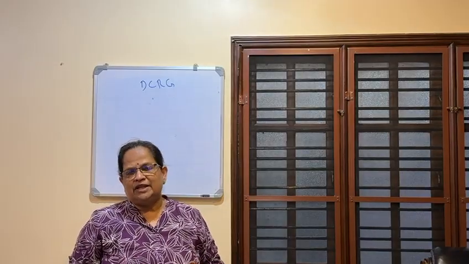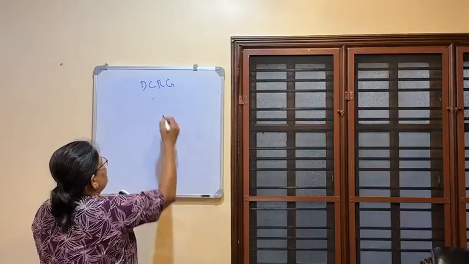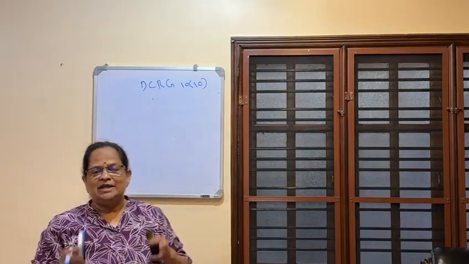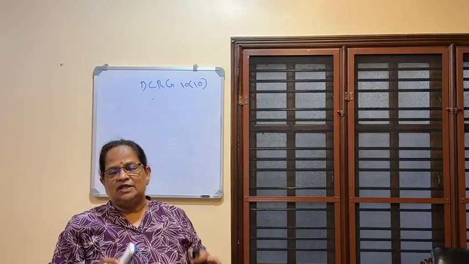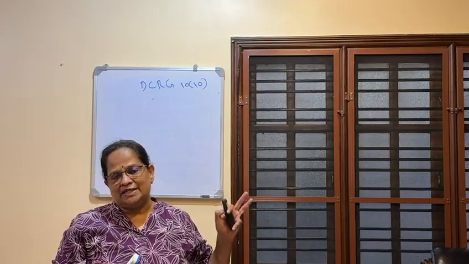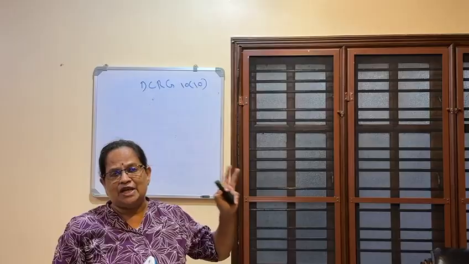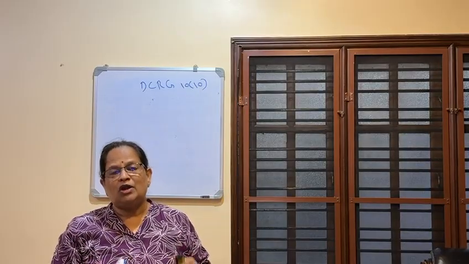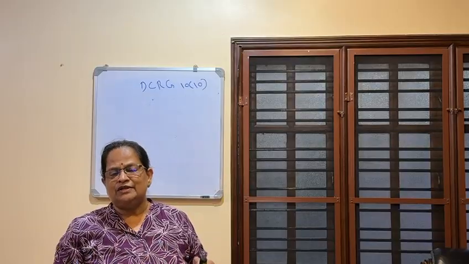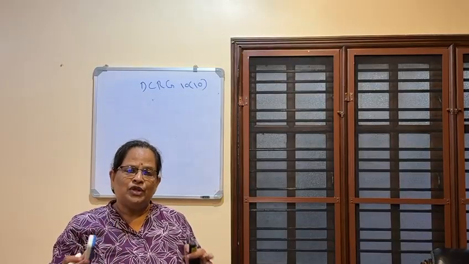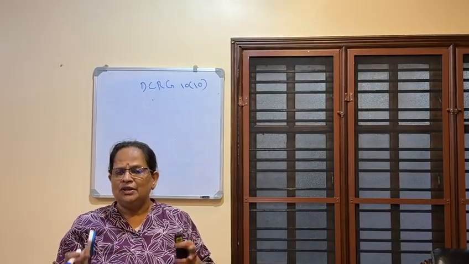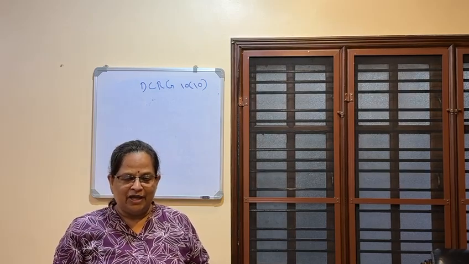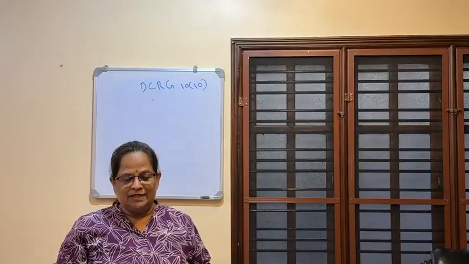Now, the meaning of death cum retirement gratuity: it is mentioned under section 10, subsection 10. Section 10, you know, deals with the exempted incomes. Government employees' gratuity is exempted, that's why it's coming under section 10 of the Income Tax Act. It is a payment made by the employer to the employee or legal heirs for continuous service. The condition is that you have to work 5 or more years with an organization, then you are eligible to get the gratuity. This is paid either at the time of retirement or death while in service.